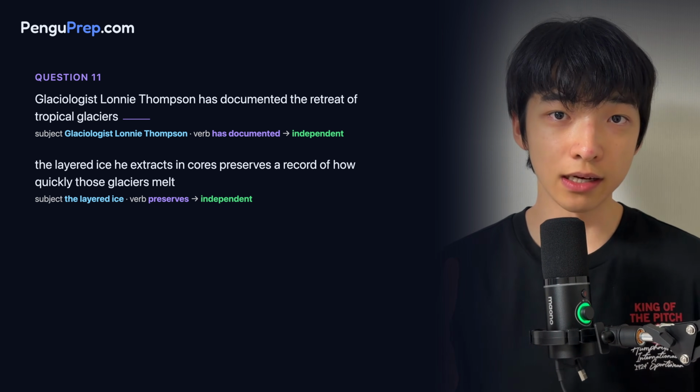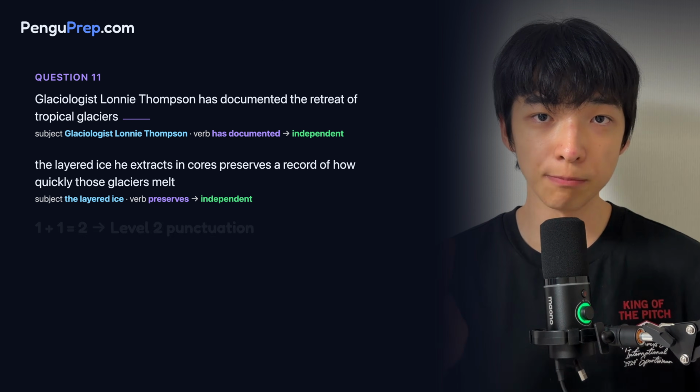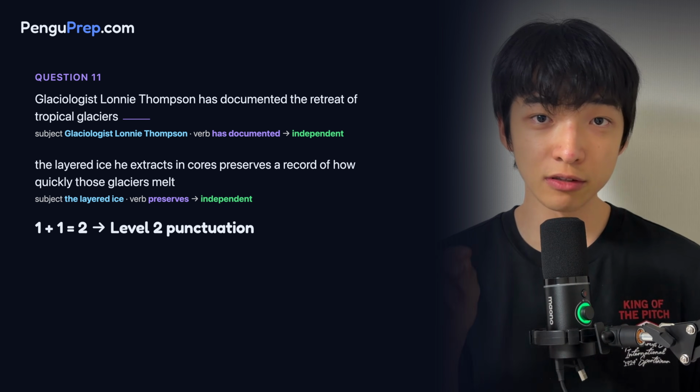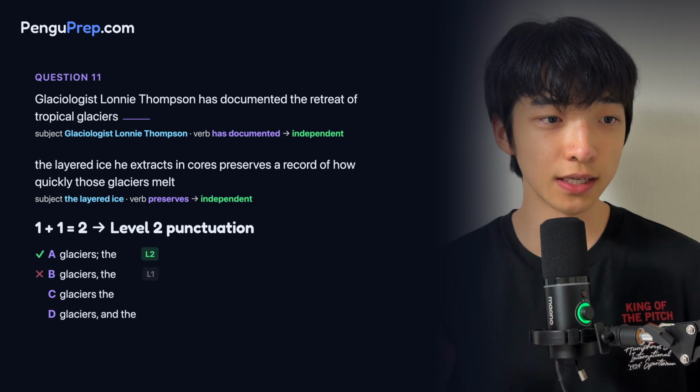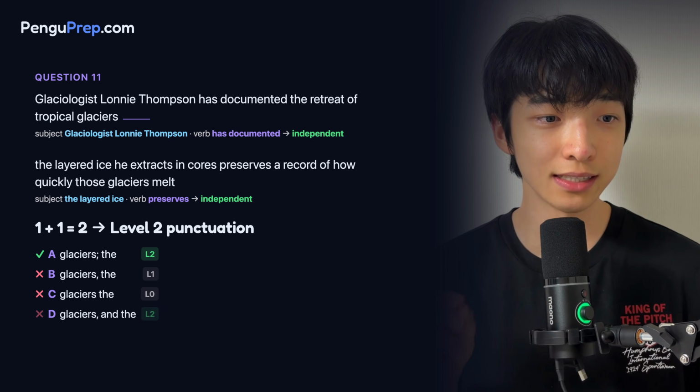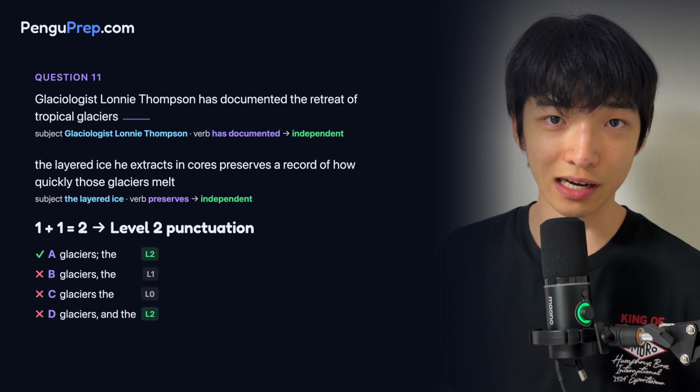So we have two independent clauses, which means that we are looking for 1 + 1 = 2, a level 2 punctuation. Looking at the options, we see A is a level 2, B is a level 1, C is a level 0, D is a level 1. So A is the correct answer.